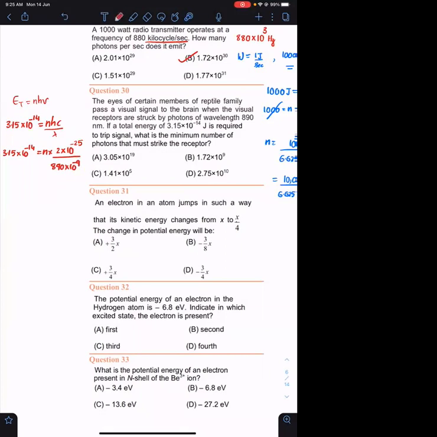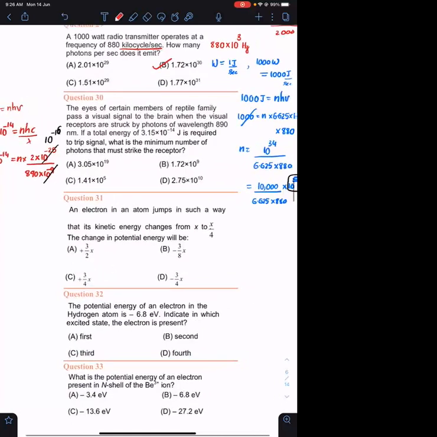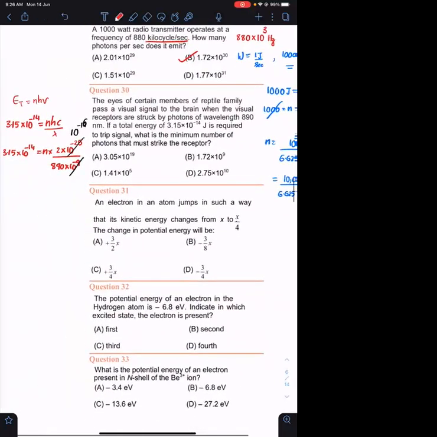Okay, good. So let's cancel out some things. 10 raised to minus 9. This will be 10 raised to minus 16 होगा. Agreed? Everyone? Okay. 10 raised to minus 16. ये 10 raised to minus 16 है तो this will become 10 power 2. Agreed? So this is 315 into 890 divided by 2 n equals to.